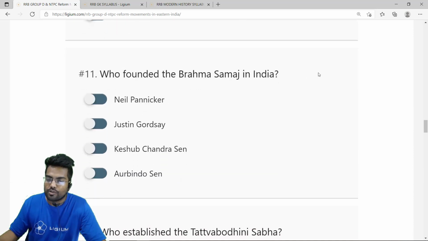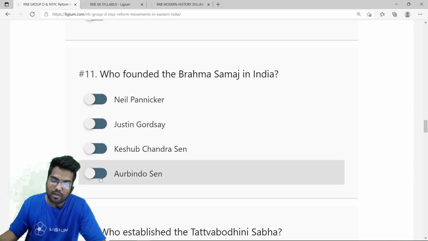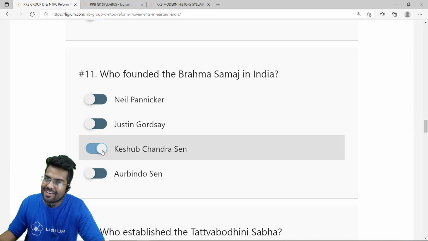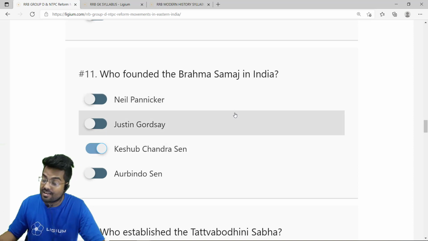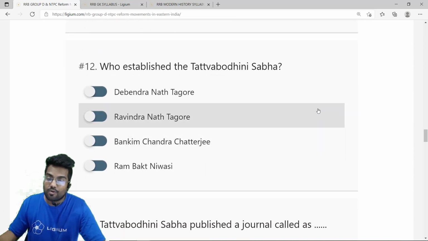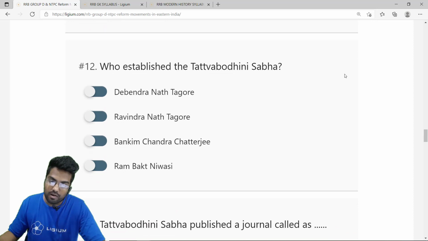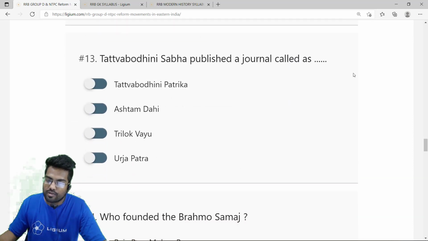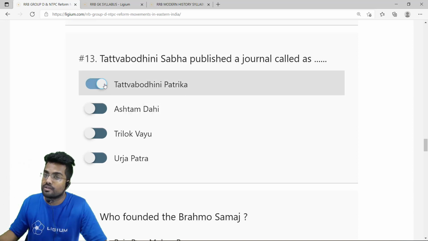Who founded the Brahmo Samaj in India? The option says Aurobindo Sen. That is wrong. It is actually Keshav Chandra Sen. The correct answer is option C, Keshav Chandra Sen. Who established the Tattva Sabha? It was established by Ravindranath Tagore, option B. The Tattva Sabha published a journal called Tattva Bodhini Patrika.